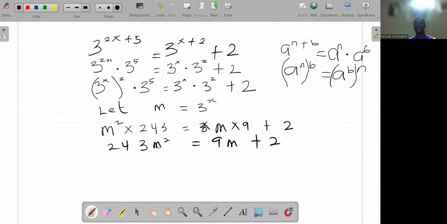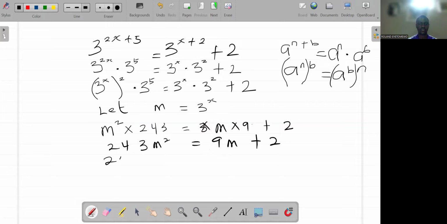Now, we move everything on my right-hand side to the left-hand side so that the equation will be equal to 0. There is an invisible positive sign here. When it crosses, it becomes negative.